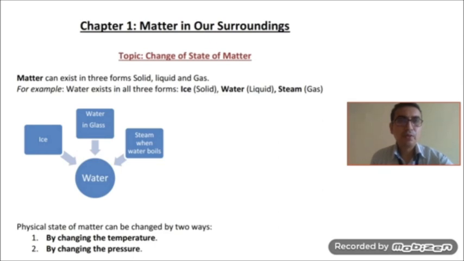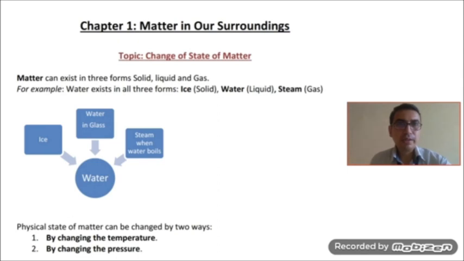In the previous video of chapter 1, we discussed the three forms of matter. The three forms of matter are solid, liquid and gas. We also discussed the interconversion of temperature between both scales, degree Celsius and Kelvin scale. Now today's topic is change of state of matter.